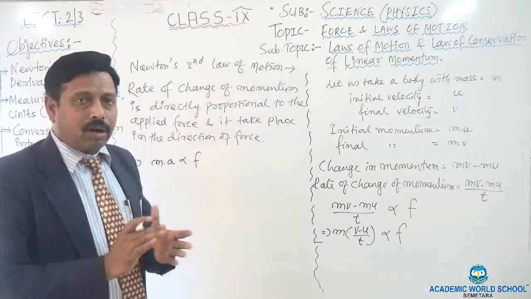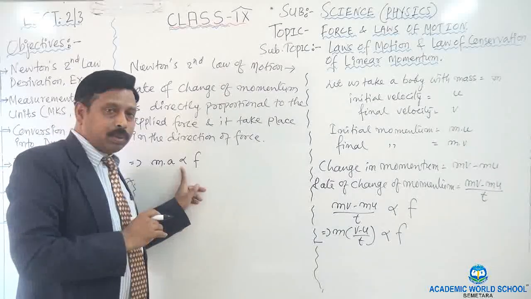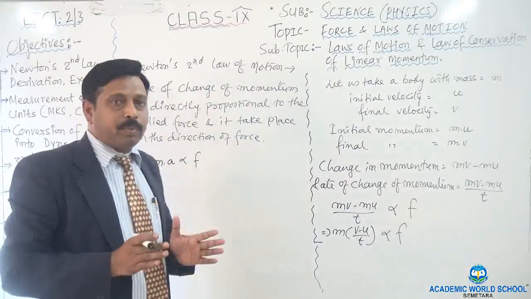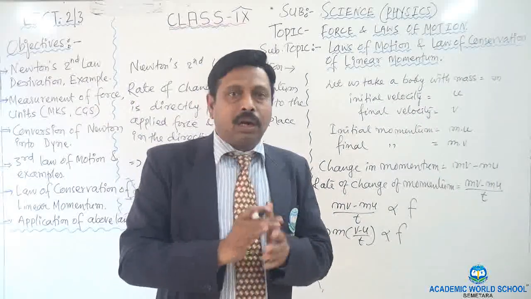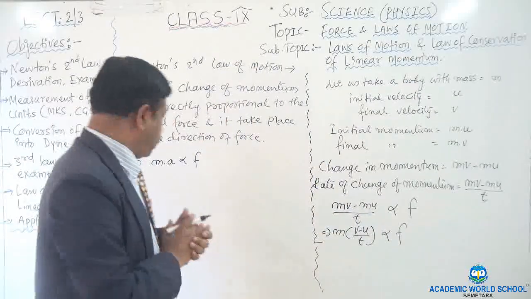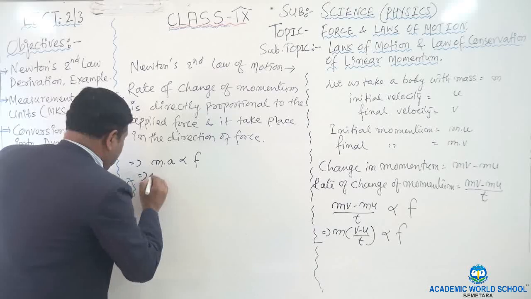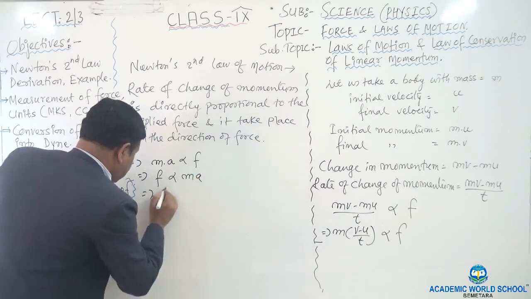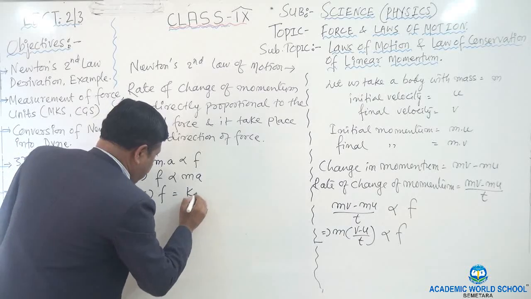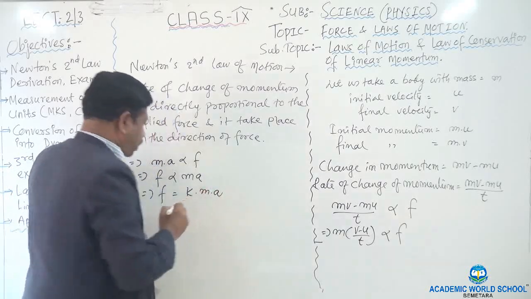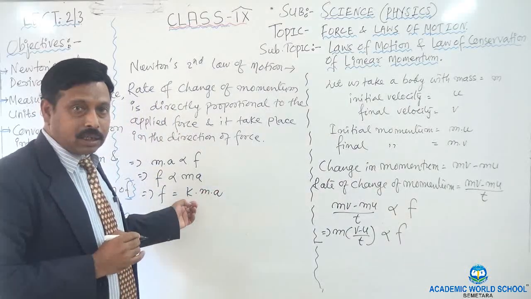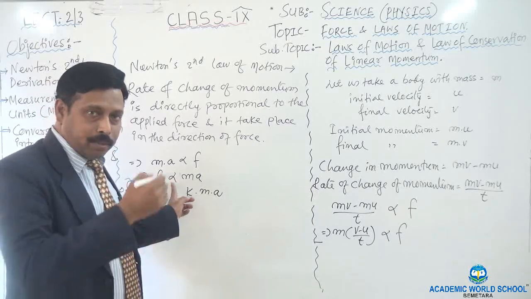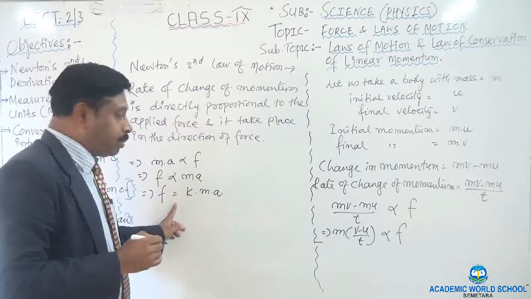In any law you have to remember that you have to remove the proportion sign. When you remove the proportion sign, a constant is to be multiplied. So I multiply the constant k here: F is equal to k m a. When I multiply the constant, the proportion sign is removed and in place of that it will be an equal sign.